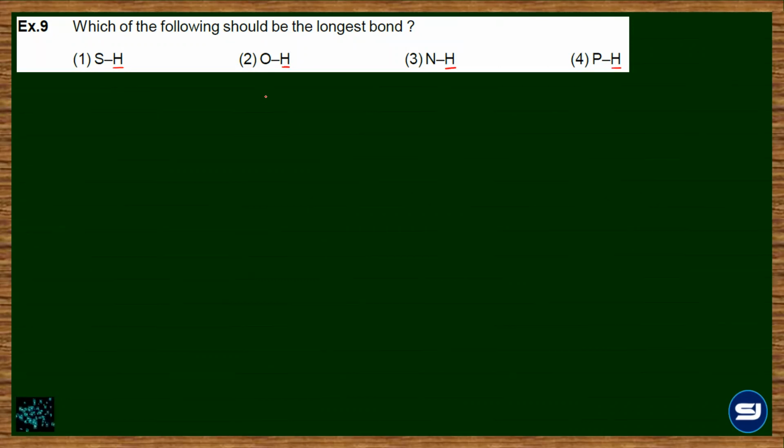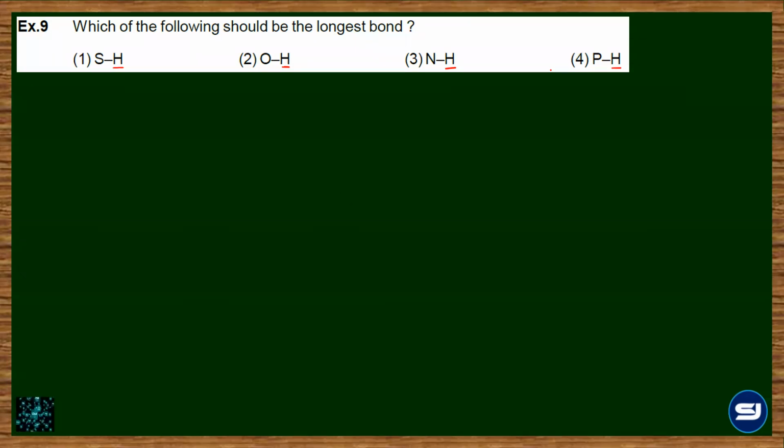The uncommon elements are sulfur, oxygen, nitrogen, and phosphorus. So what you are going to compare and how we are going to relate?